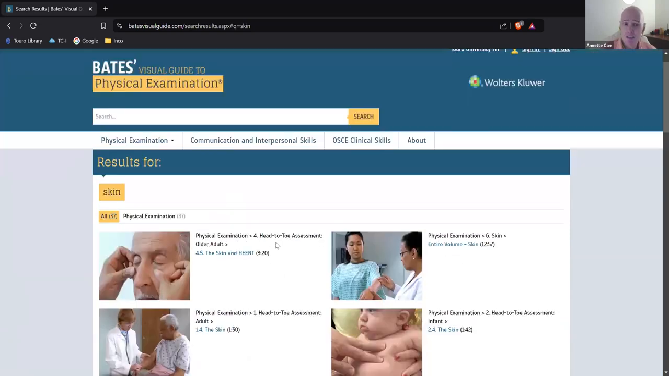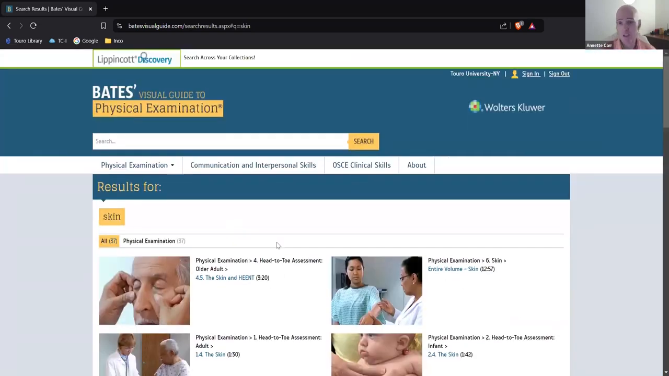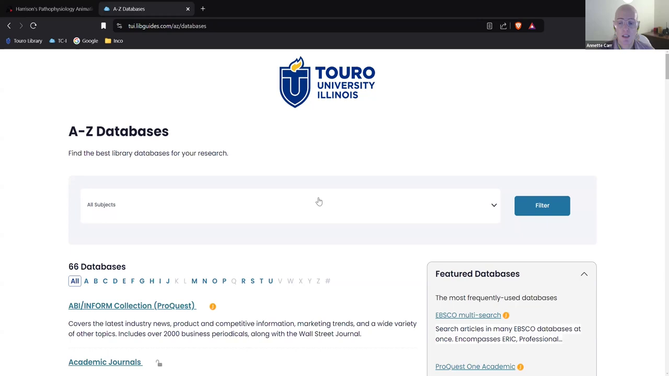So this is Bates' Visual Guide, very straightforward. Students like it a lot if they prefer to see a video example of how a physical examination is done. At some point in your studies, you're going to be doing research, so you're going to want to find some research articles that you can implement into your work. So I'm going to show you databases that are going to help you in your research to find articles.